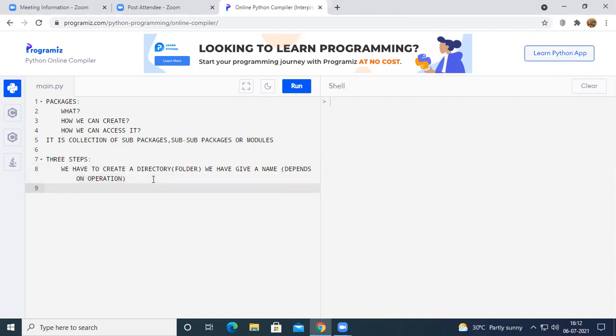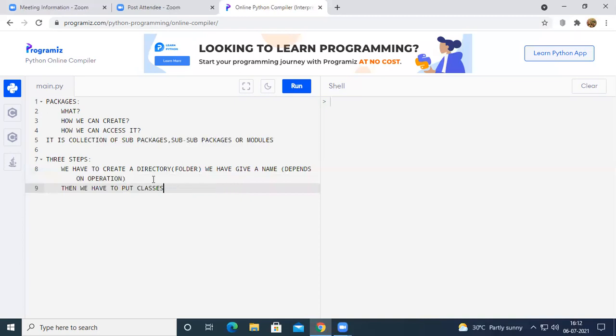And the second step is that then we have to put classes and the required modules.